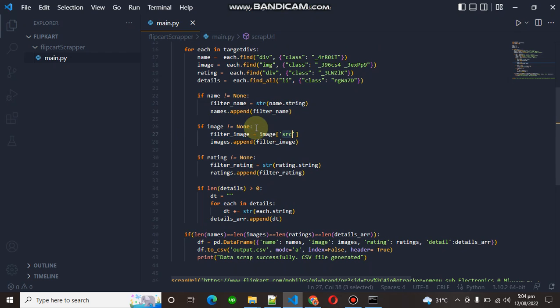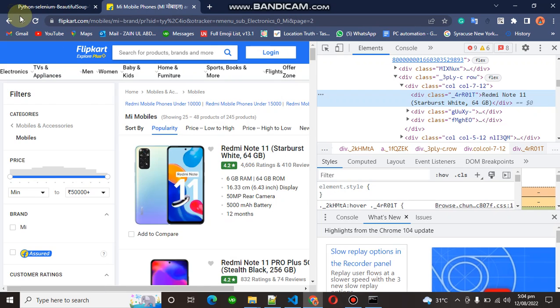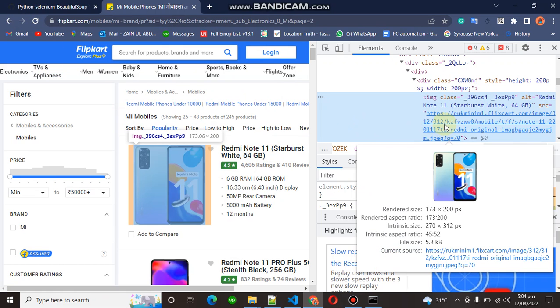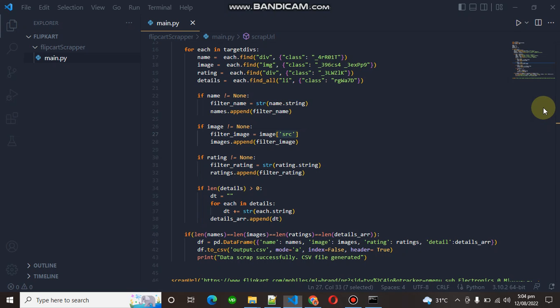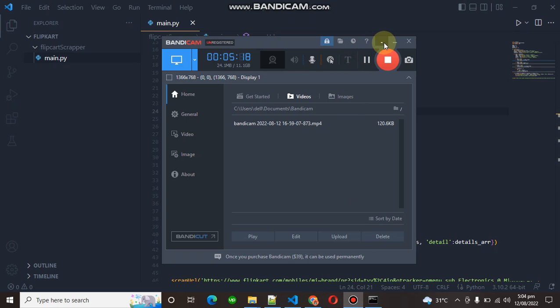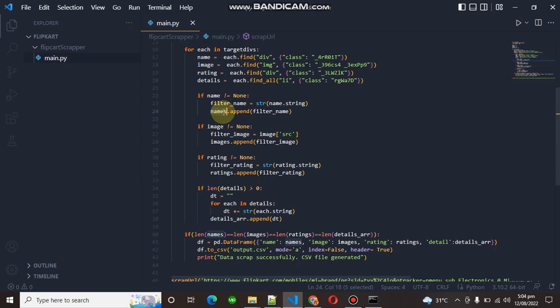So we have to pass src in square brackets. If I go over here and inspect this, we need the link, not the text, and the link is always in the source. Here is how you can get this. You can also see that I'm appending the data in my arrays.